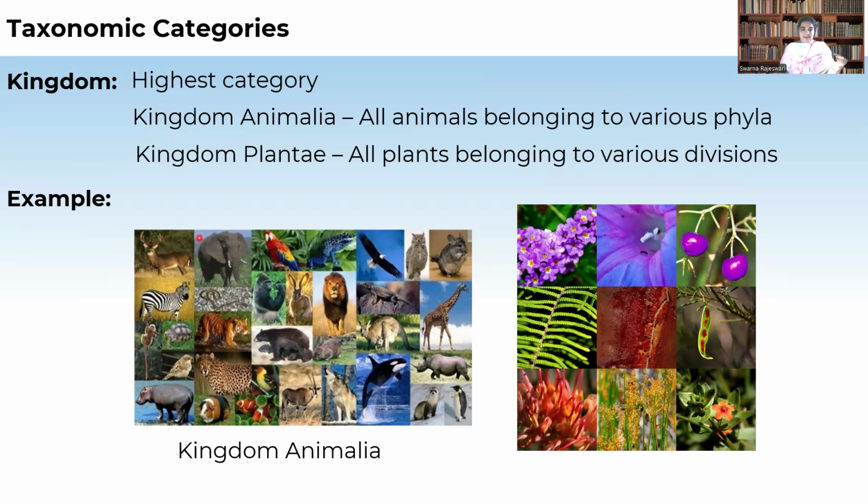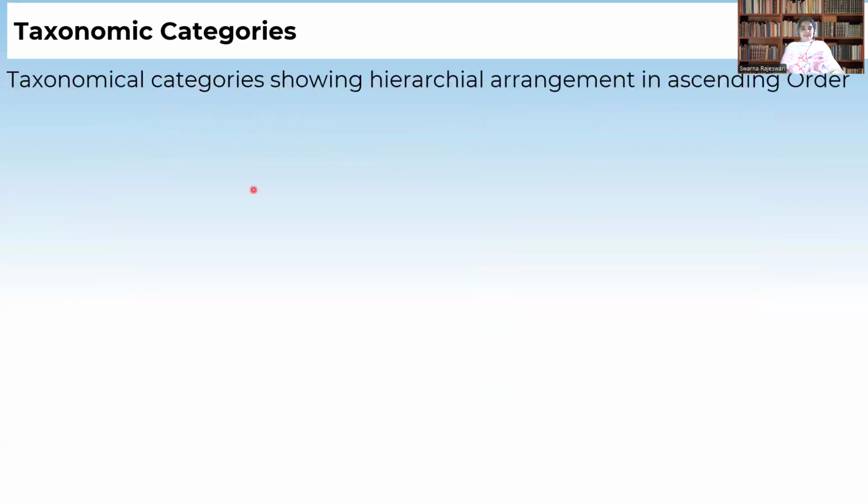And this kingdom Animalia includes different phyla. Just now we have seen, each phylum contains different classes, each class contains different orders, each order contains different families, each family contains different genera, and each genus includes different species. So species is the basic unit of classification. So taxonomical categories show a hierarchical arrangement in ascending order. Species is the lowest category.